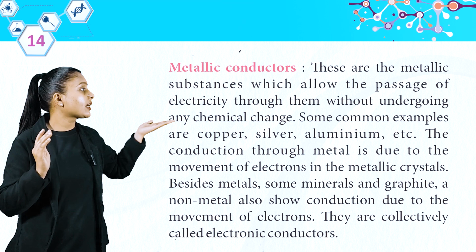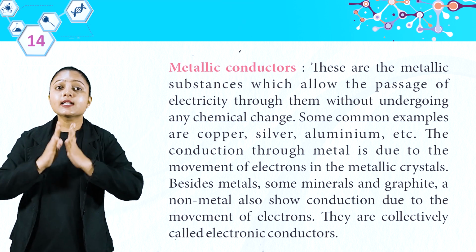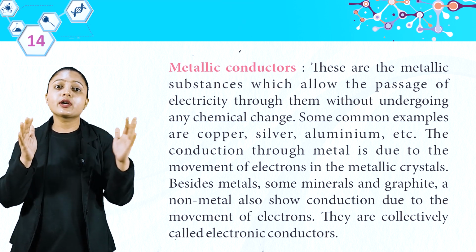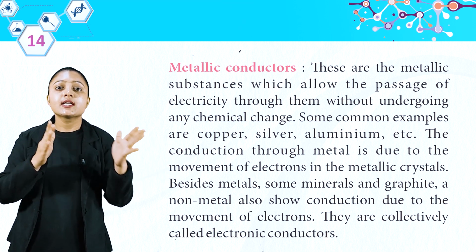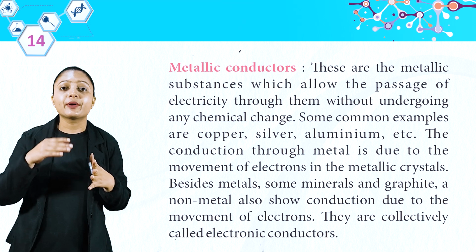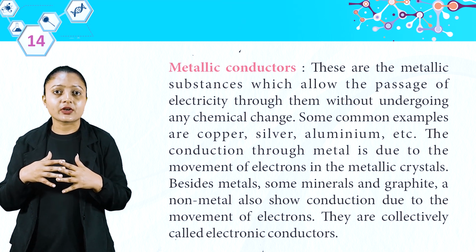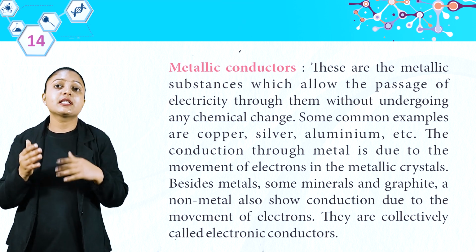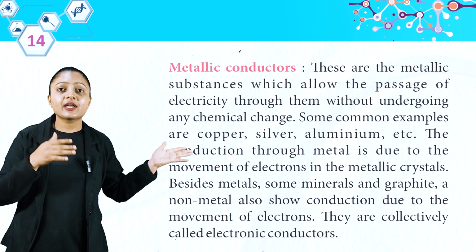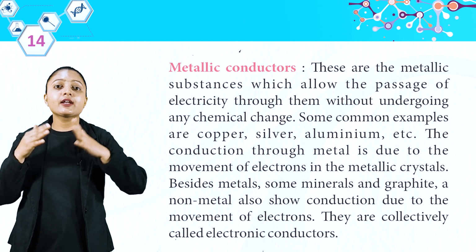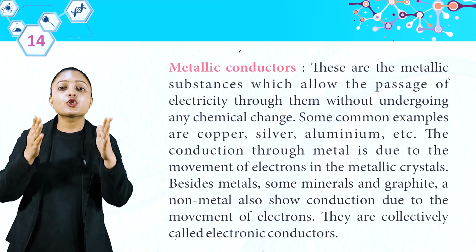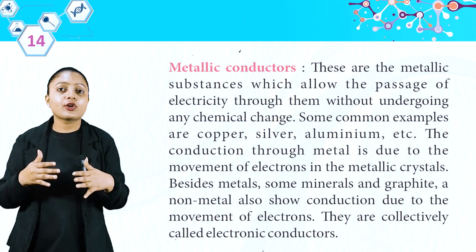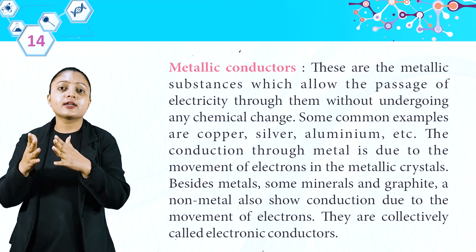Now, let's see what metallic conductors are. These are the metallic substances which allow the passage of electricity through them without undergoing any chemical change. Some common examples are copper, silver, aluminium, etc. The conduction through metal is due to the movement of electrons in the metallic crystal. Besides metals, some materials like graphite, which is a non-metal, also show conduction due to the movement of electrons. They are collectively called electronic conductors.